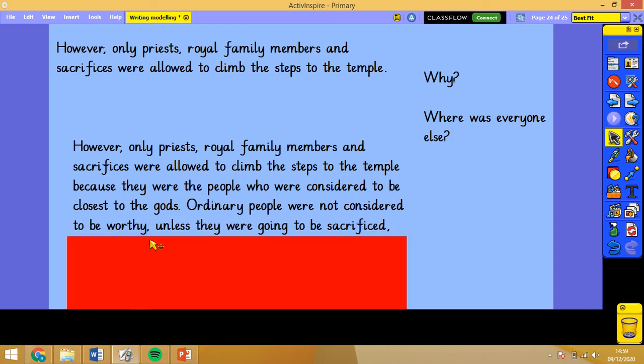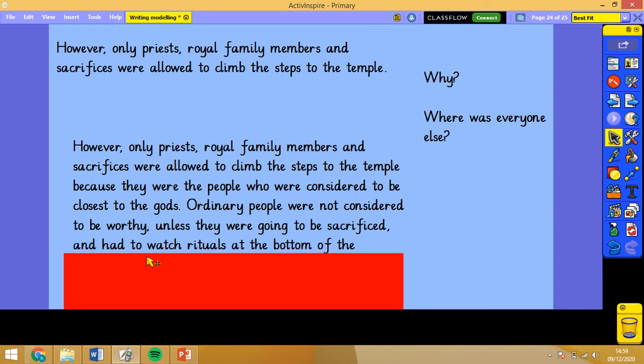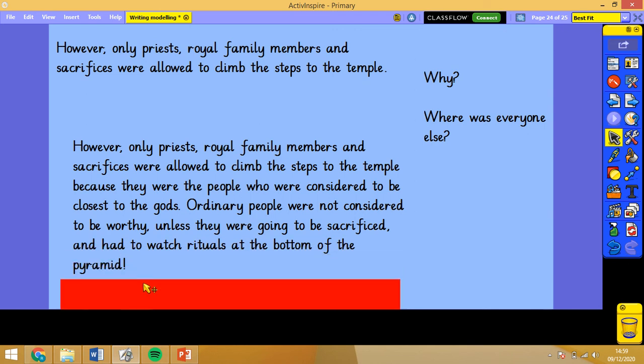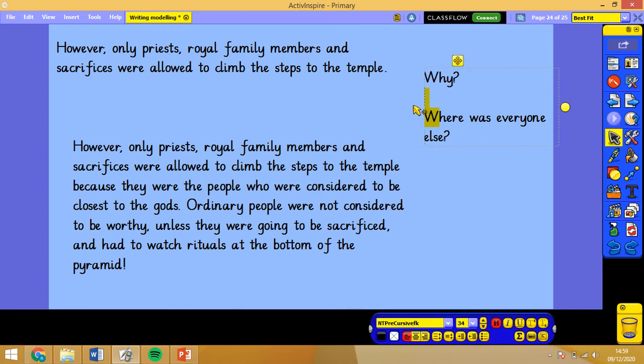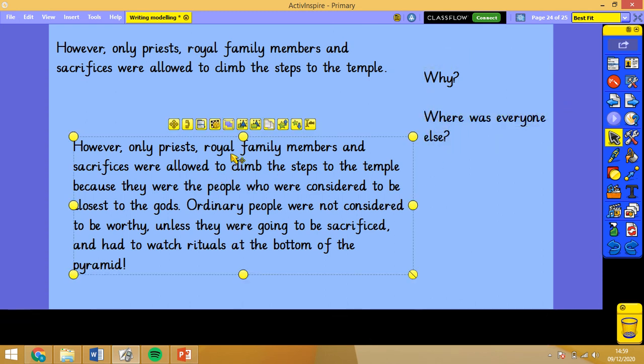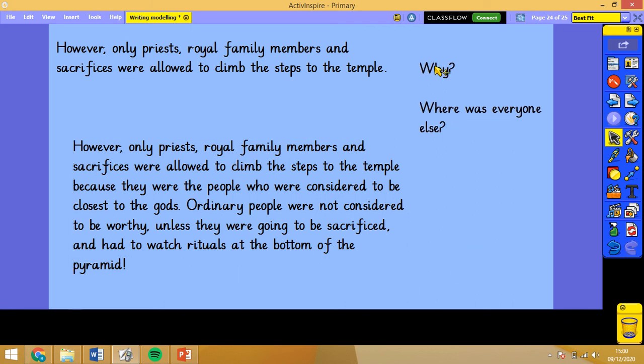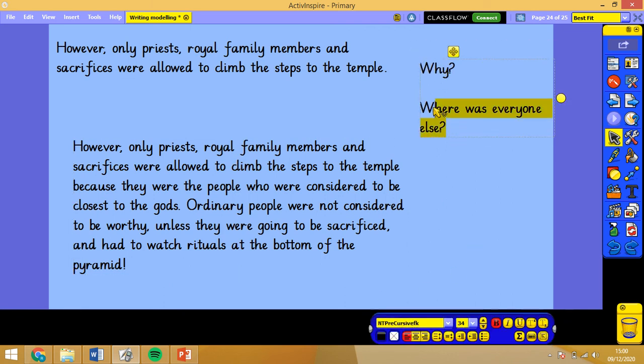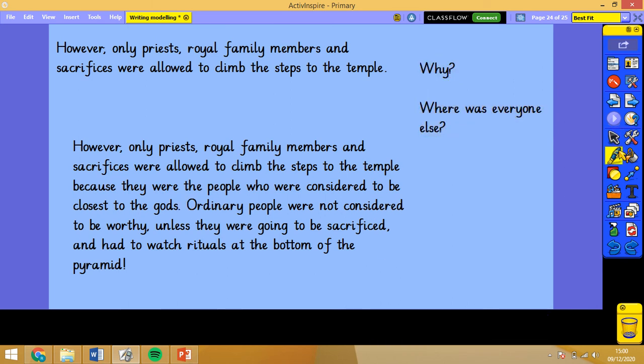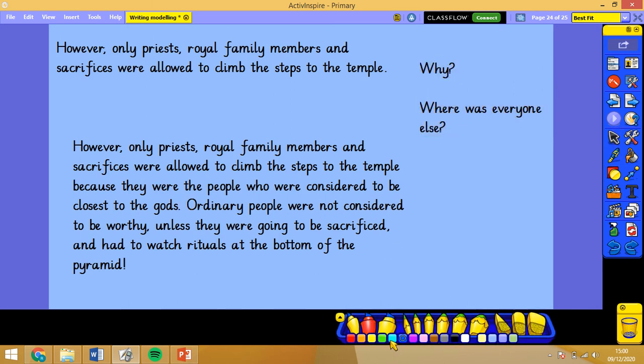Ordinary people were not considered to be worthy unless they were going to be sacrificed and had to watch rituals at the bottom of the pyramid. So as you can see in there, I've tied where was everyone else in at the bottom. So I've turned those two sentences into almost a paragraph just by saying why and giving that extra detail and where everyone else was.